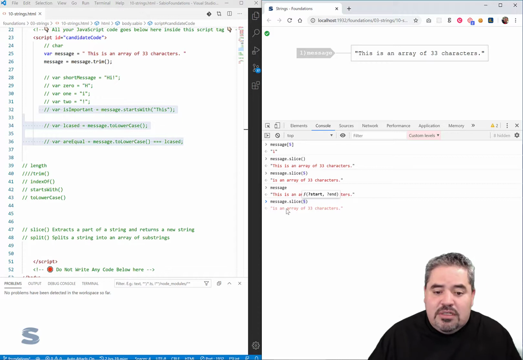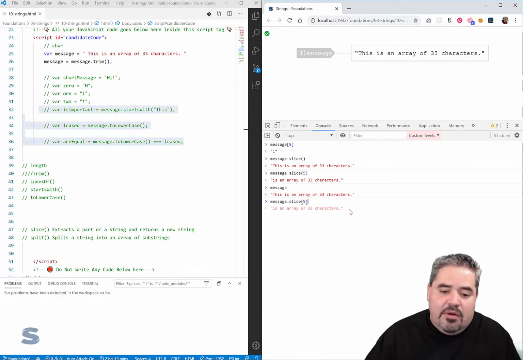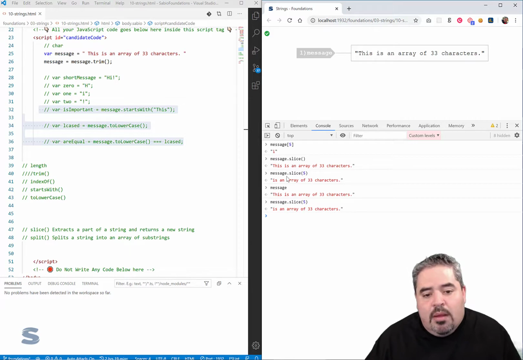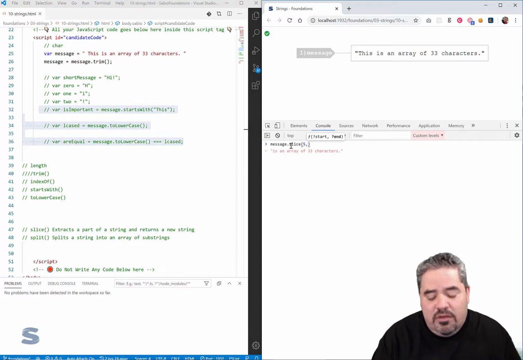It simply starts at the index of 5, and it takes everything to the right, all the way to the end. So slice says, hey, 5 and all the way to the end, give me a new string. There it is. Now, what if I only wanted, come back in here, click up arrow, say I only wanted the first five characters. Oh, 5 and, so I have to go to the end.